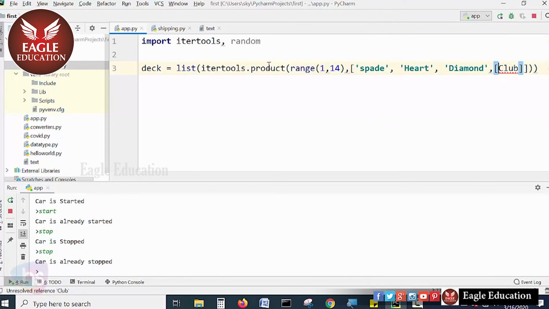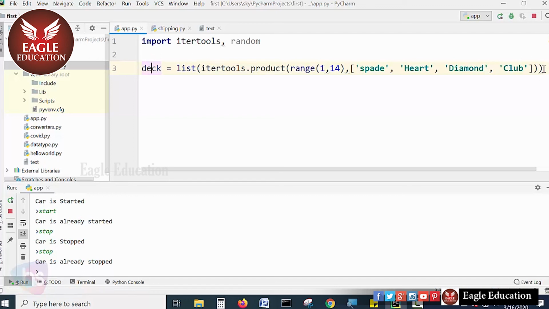Single quotes are required here. Get a single quote and close with this. Alright, I have taken 4 items. You can give it here, and Python will treat it as an understandable format. Now, this makes a deck of cards, which is what we require.